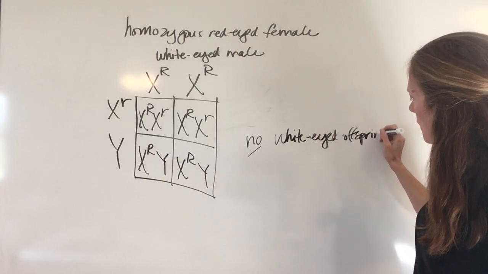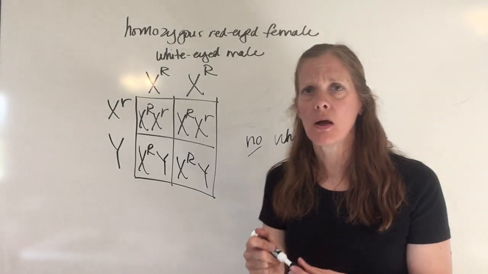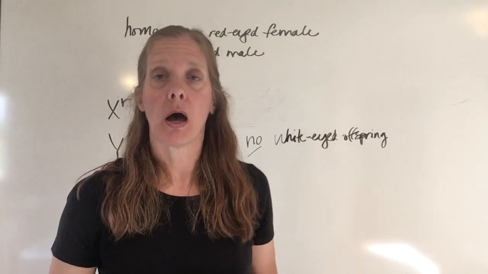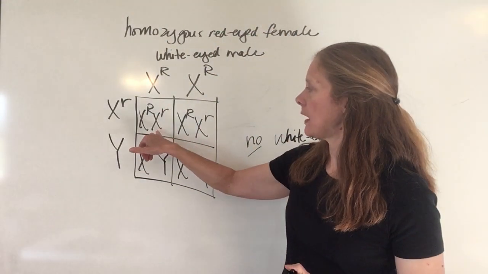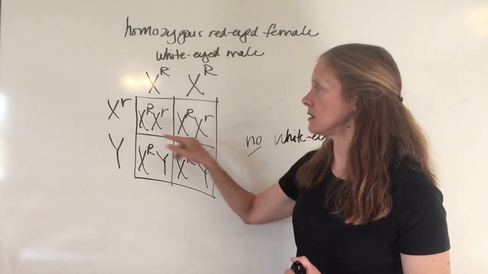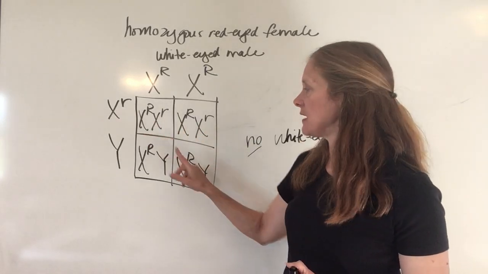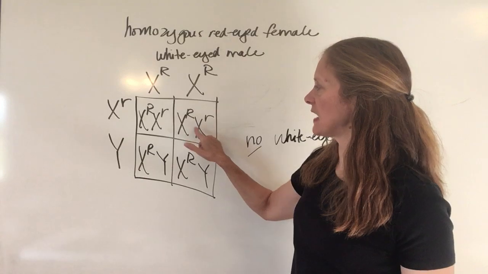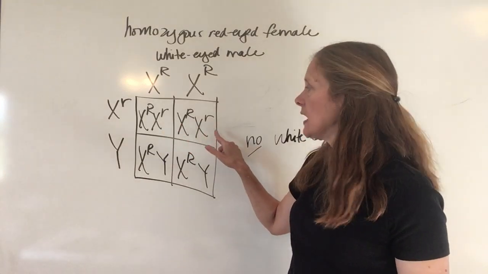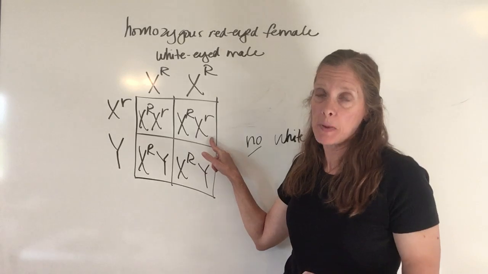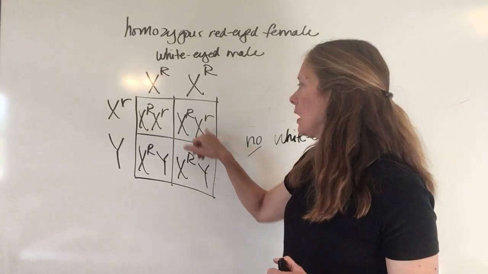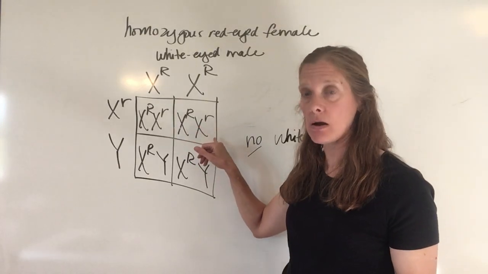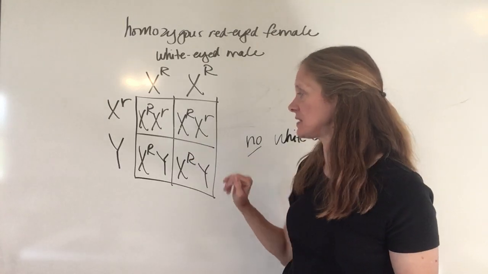The fact that the mom carried the dominant trait in both of her alleles meant that that's all that her offspring were going to get. Even though the females are carrying the allele for the recessive trait, it's not expressed in any of them, okay? So this is what a carrier is, because now if these will go and reproduce, depending on the male that they reproduce with, it's possible that they may end up with some white-eyed offspring because they carry that small r. So they are carrying the trait. That's what a carrier is. They're carrying the trait, but they're not expressing it.